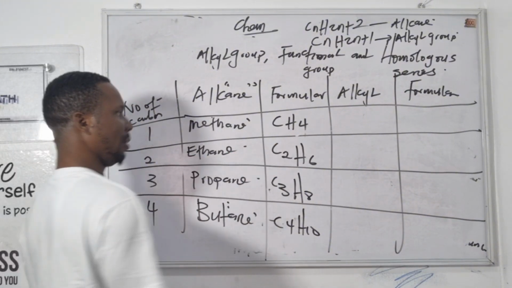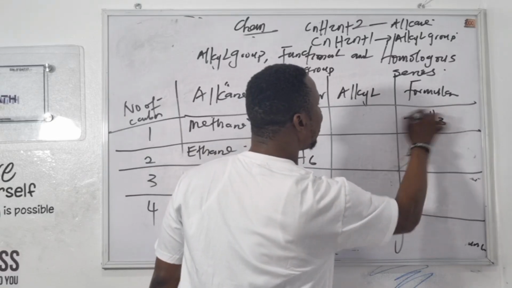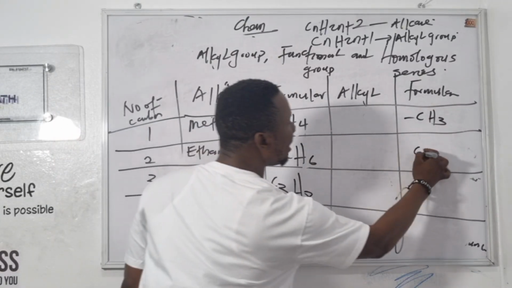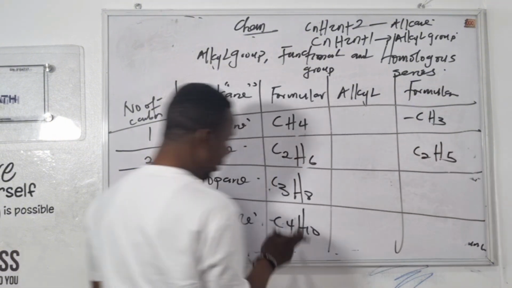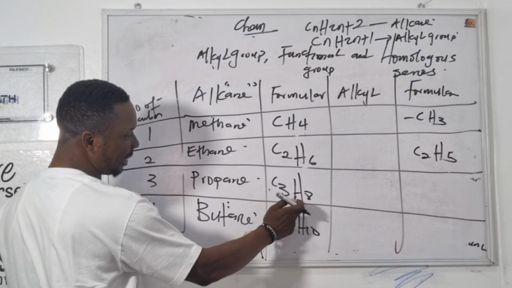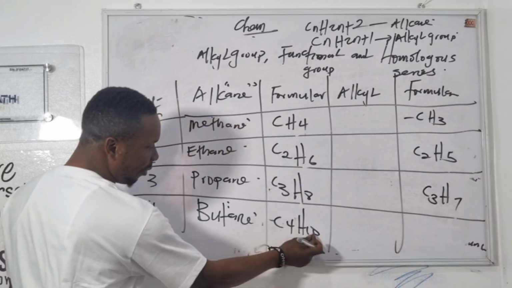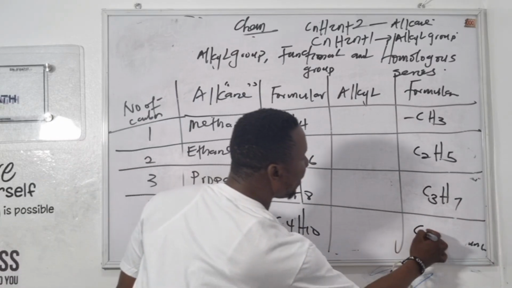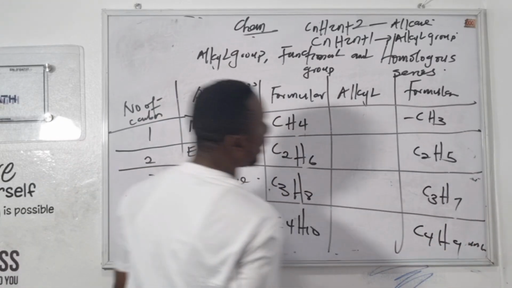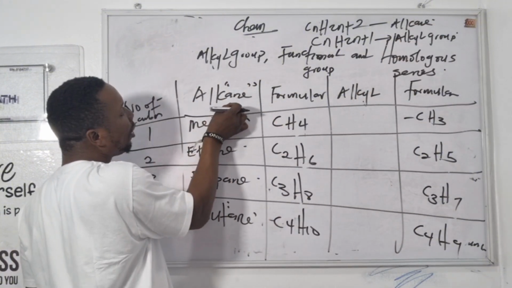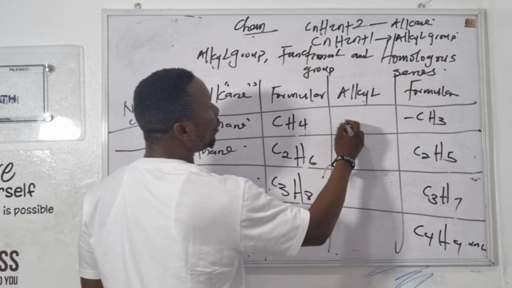Remove one hydrogen atom here, what do you get? CH3. Remove one hydrogen atom here, you get C2H5. Remove one here, you get C3H7. Remove one here, you get C4H9. And what's the name of the parent? It won't end with ane again.